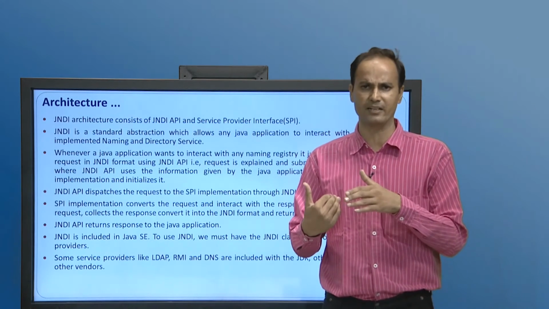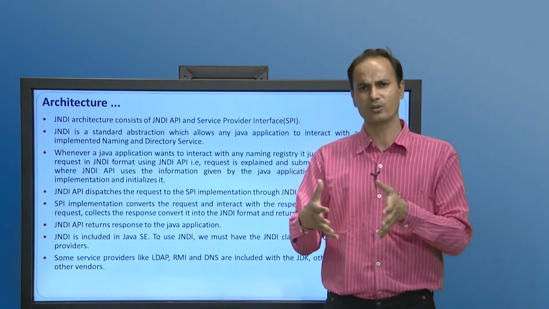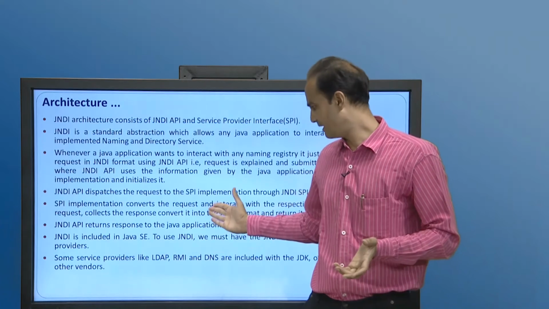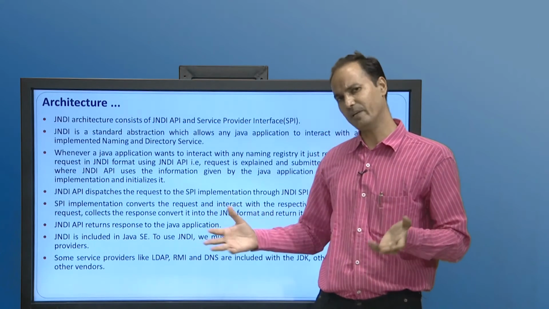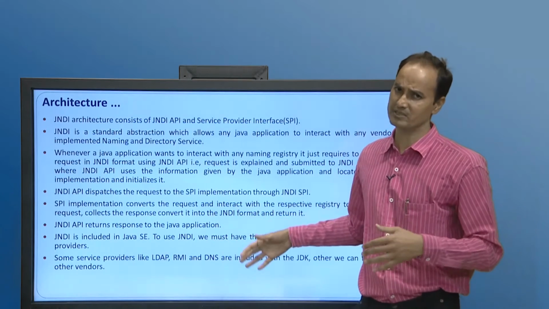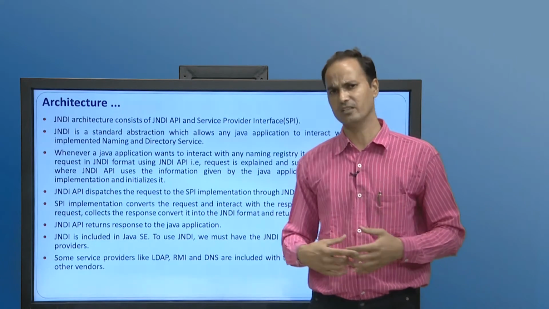We can use it directly and do not need any extra files or libraries to be imported. Service providers like RMI, DNS and LDAP are already available in the inbuilt JDK, but if you want other services, you need to import them from other vendors.